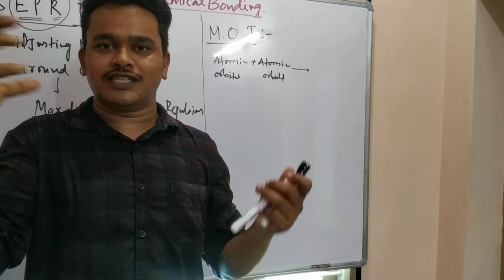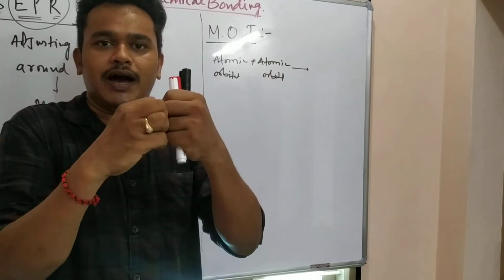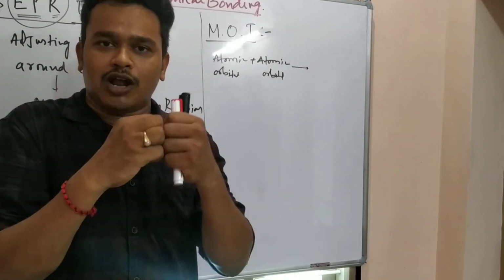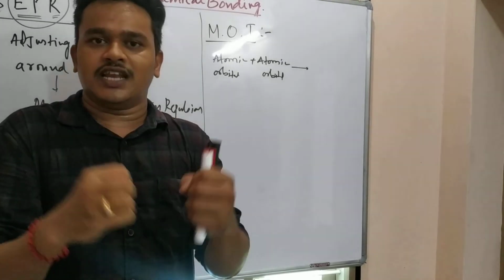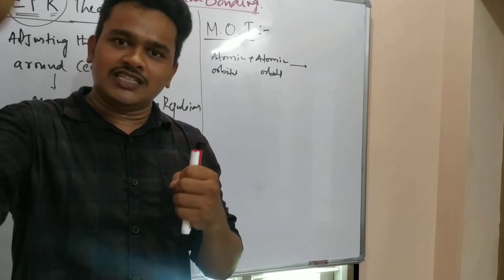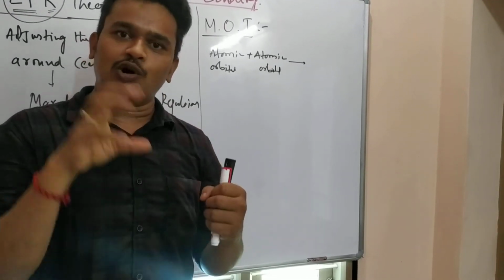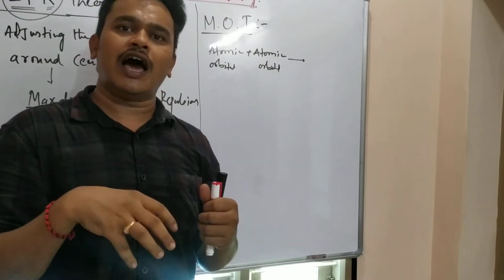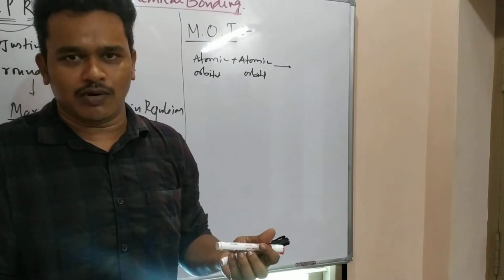When atoms combine, they form molecular orbitals. Molecular orbital forming means a bond. That bond may be higher energy, that bond may be lower energy. Lower energy bonds are stable ones. Higher energy bonds are not stable ones. Okay.